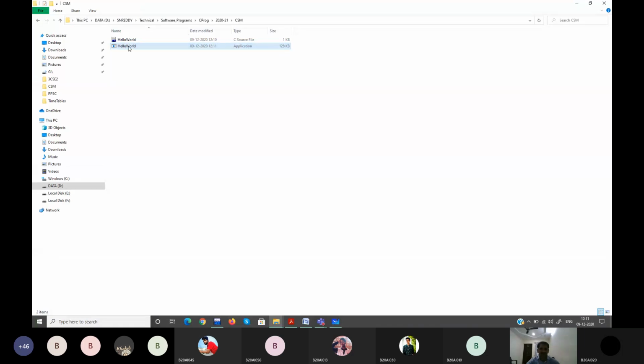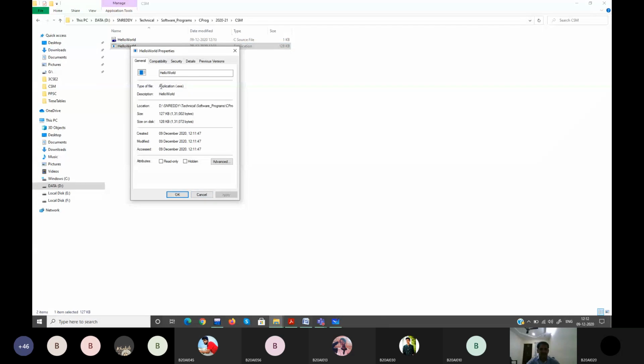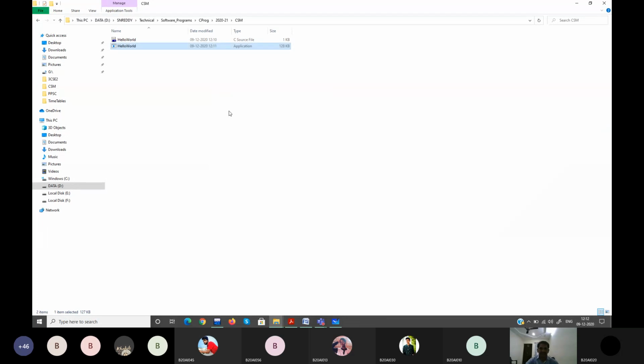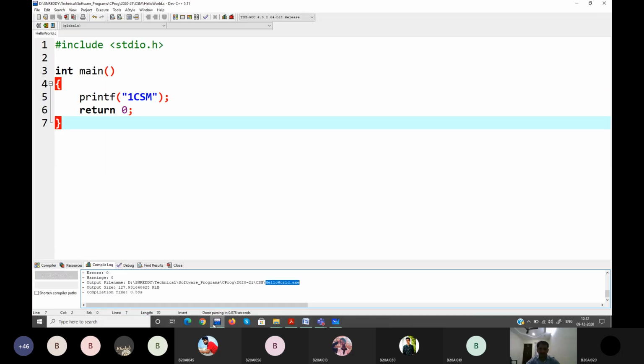Exe is an application. You can right click it and see its properties. It's clearly mentioned it is an application. So its extension is .exe. Any file with this is an executable file. That's why they are called applications. You can execute this. Within no time it is executing and you are not able to see that. Today I showed how to make it wait for you to see its output.